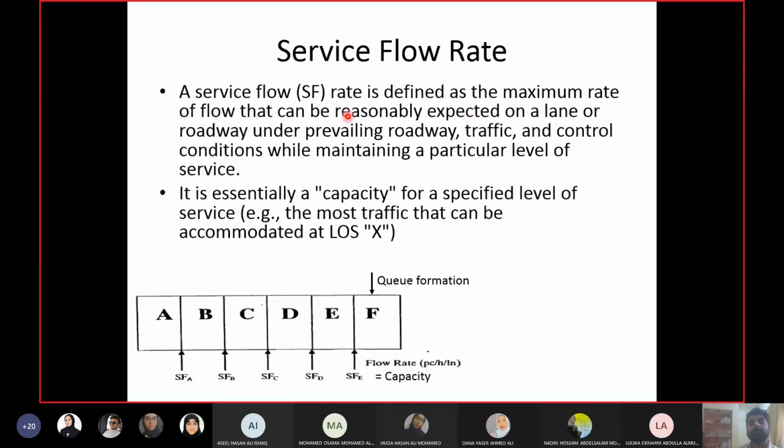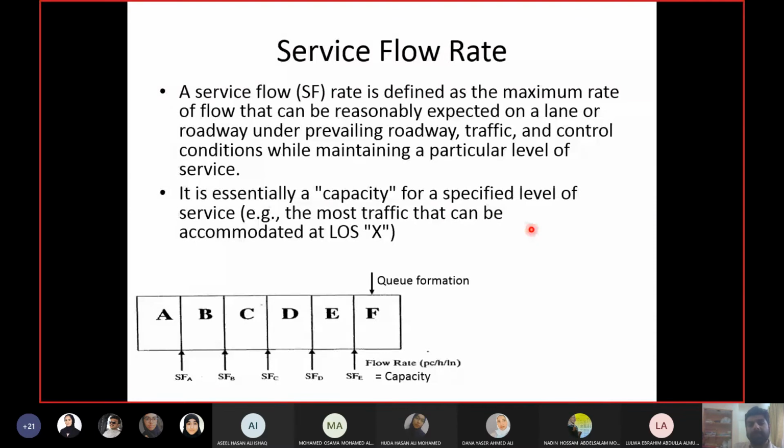Then we have the concept of service flow rate. What is service flow rate? Service flow rate is the maximum flow rate at which a specific level of service can be maintained under prevailing conditions. It is also known as the capacity of a specified level of service.